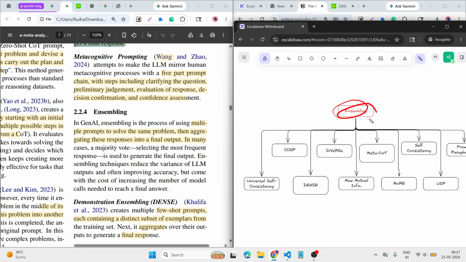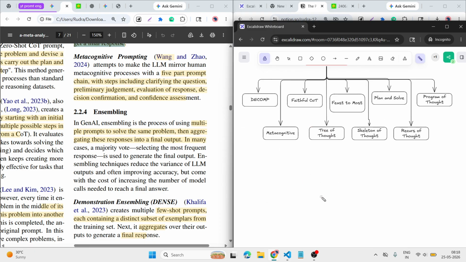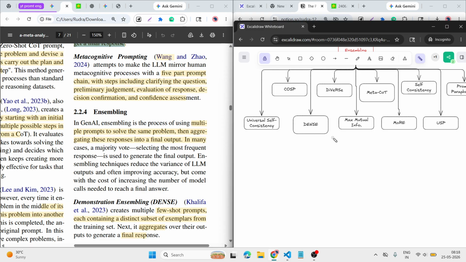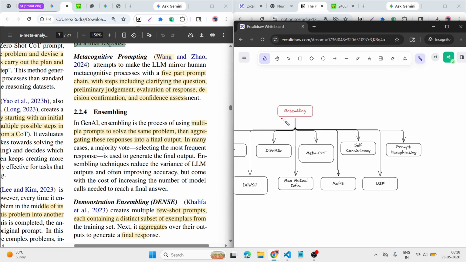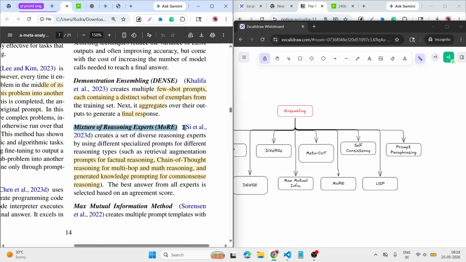Then let's understand the ensembling. In ensembling, if we have a tree based system, similarly in machine learning tree based systems we have CatBoost, XGBoost. Similarly here we have ensembling techniques. So here, mixture of reasoning: prompts of factual reasoning, chain of thought reasoning, multiple hops, and math reasoning, and generated knowledge prompts with common sense. Then after that it gives the answer.